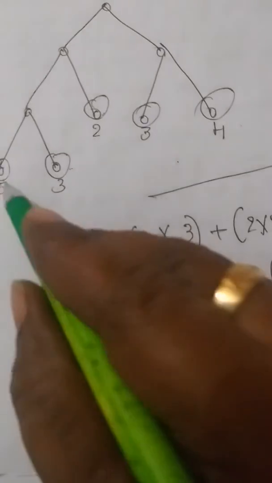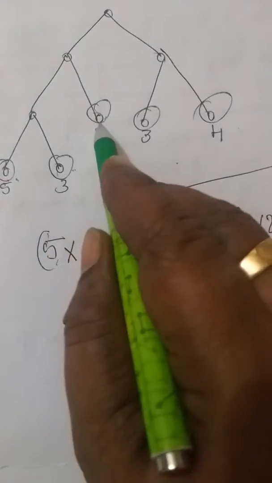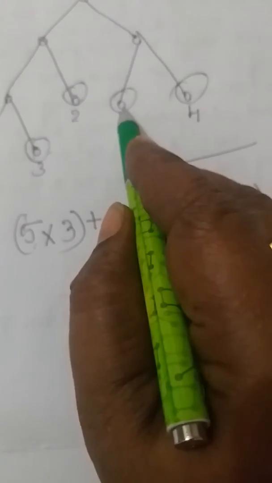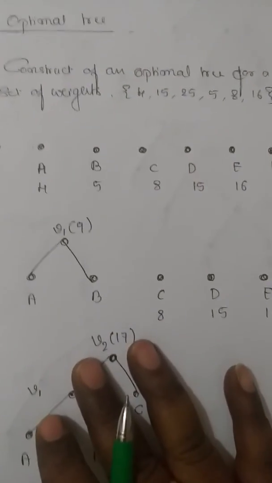Weight means what? Weight into level of the vertex plus weight into level of the vertex, and so on for each vertex. Correct? So that's what we have to go with. Now optimal prefix code. So this is the last part in this video. So concentrate, very simple one and important too.